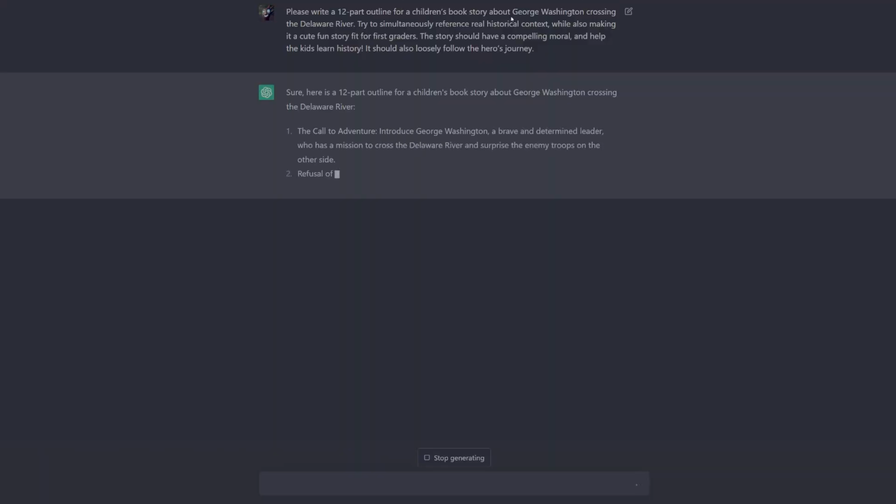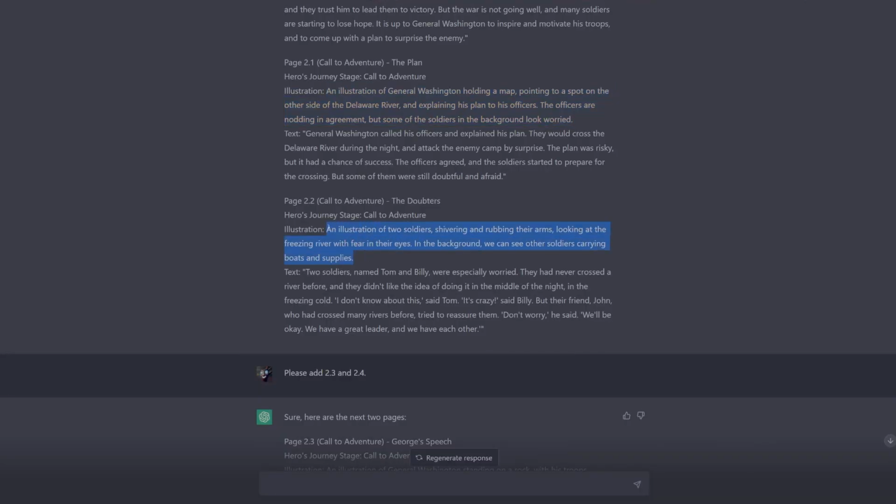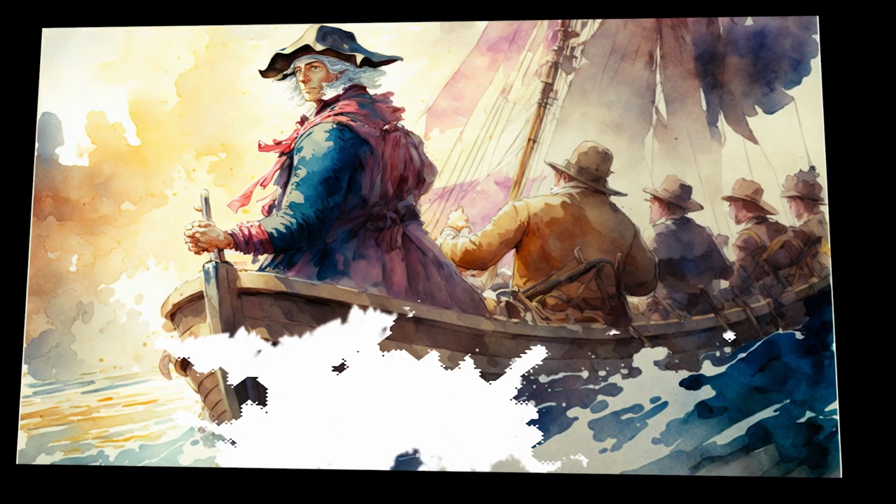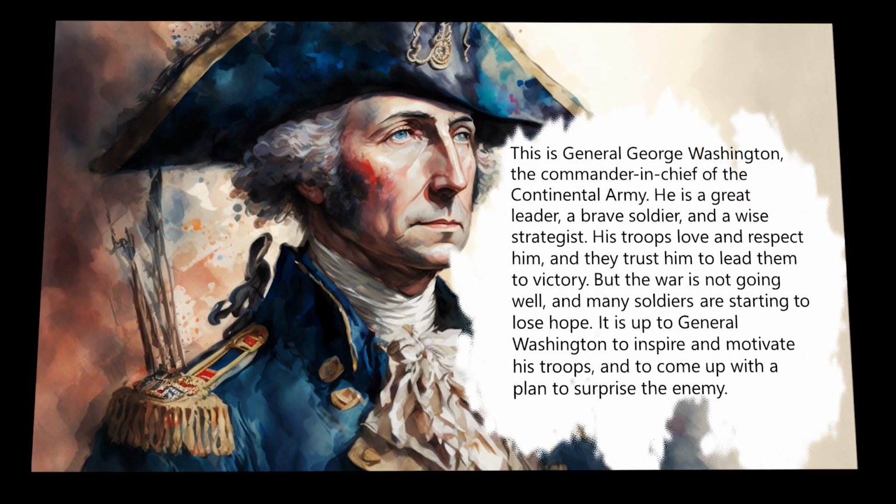But to recap, I asked ChatGPT to write a 12-part outline, then I fed it back the parts of that outline and asked it to generate pairs of text and illustrations. These pairs each represent one page. Next, I fed the illustration half back to ChatGPT with my prompt from this video, and it turned the descriptions into Midjourney commands. With a little bit of Control-C, Control-V magic, Midjourney started generating the actual images, and voila, ChatGPT wrote an entire book. All I had to do was explain what I wanted and then keep it on track.